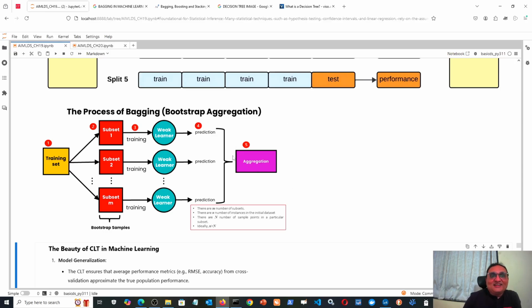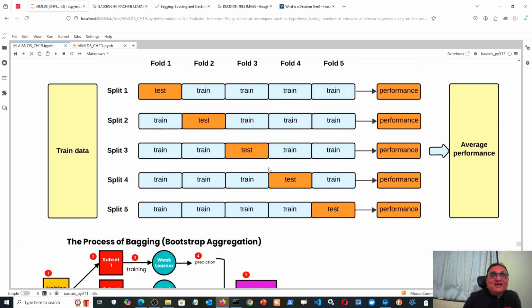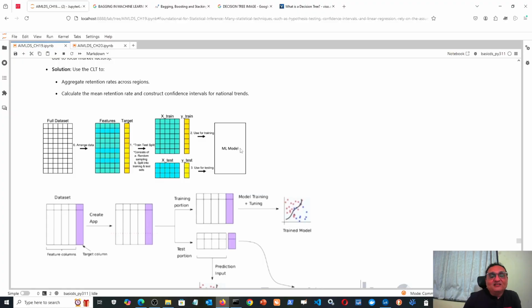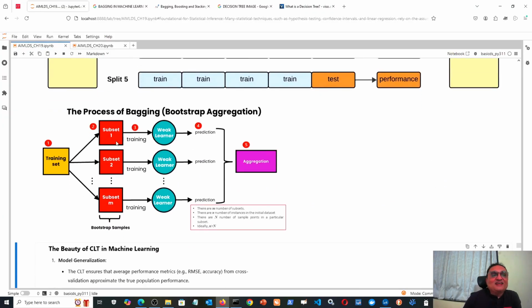But what is the guarantee that this prediction is the same as the prediction that would have been if I do all 1 million observations directly in one go? If I take my entire population in one go, X train and Y train, and then X test and Y test, and find a model with some accuracy, what is the guarantee if I divide the entire population into subsets of 10,000 rows each, make 1,000 such decision trees, find the prediction for those 1,000 and then find the aggregation?